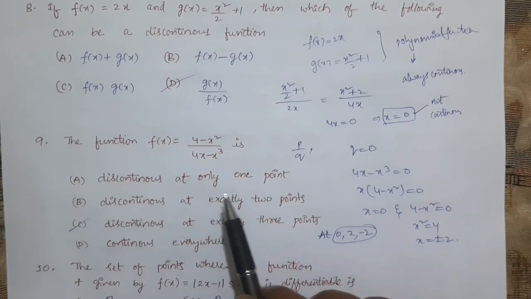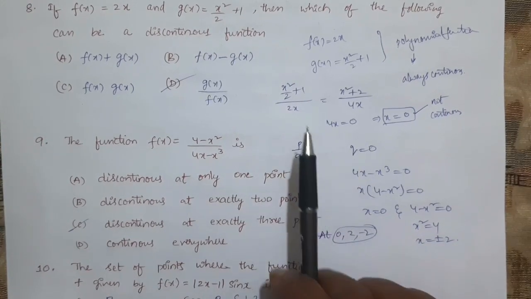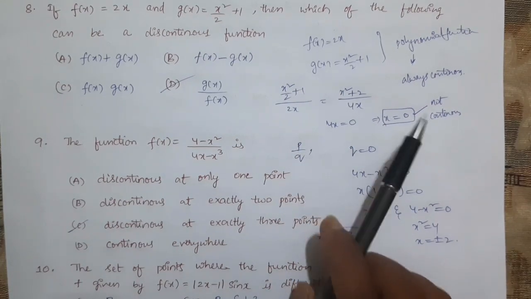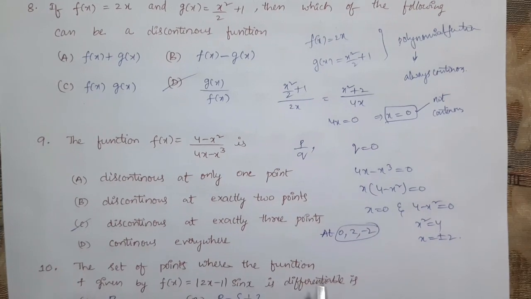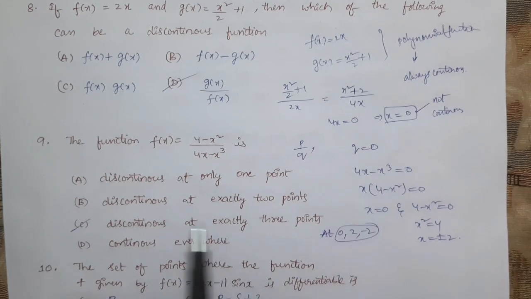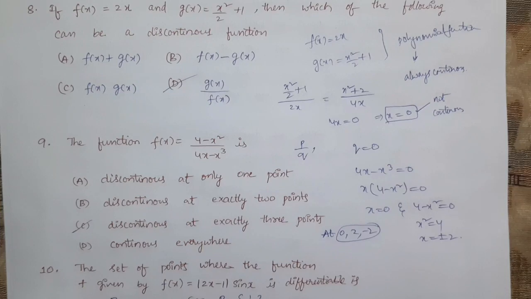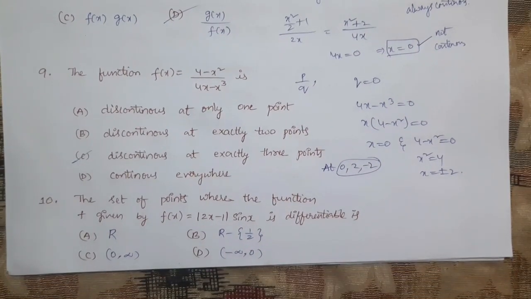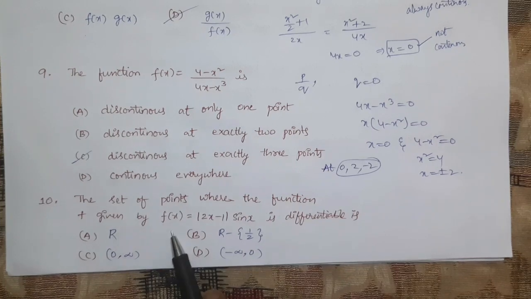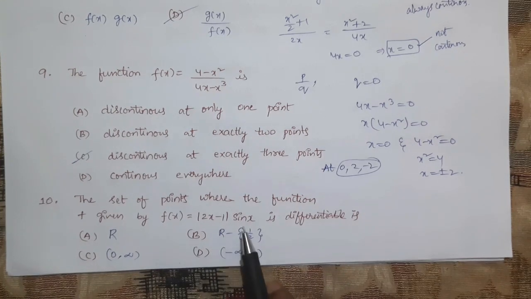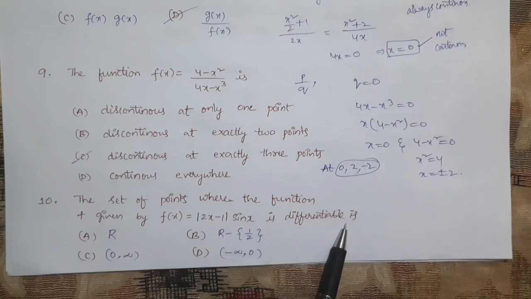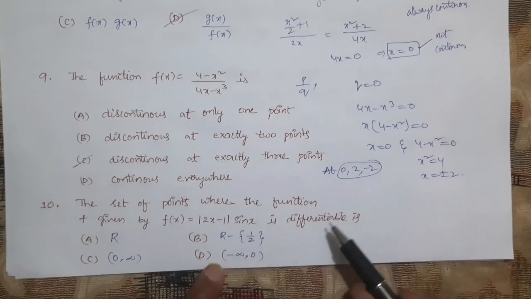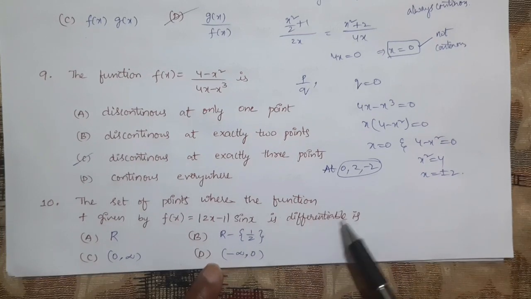Okay, if it is in this p by q form, equate q to 0, as we did in the above question; wherever we get the value, at that point it is discontinuous. Sometimes they may ask what the points are, or sometimes they may ask the number of points. Next question, a similar type: the set of points where the function f given by f of x equal to mod 2x minus 1 is differentiable. They are asking differentiable. First we will find where it is not differentiable.